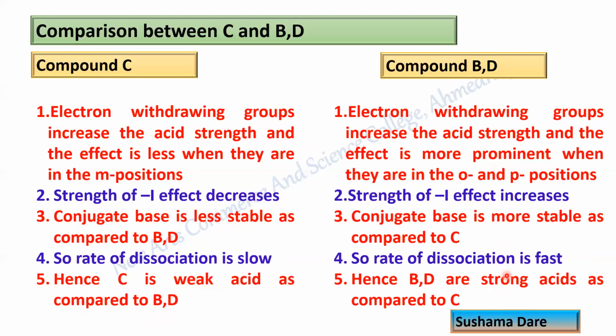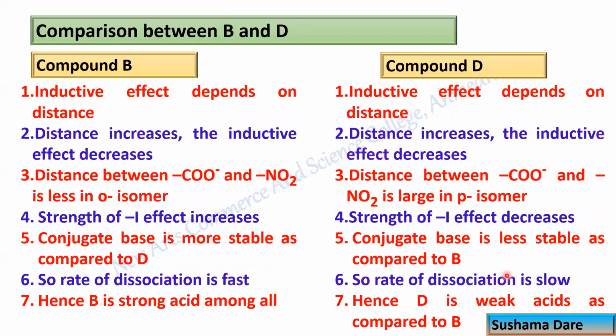So at the end, we have to explain the difference between compound B and compound D. The inductive effect depends on distance. As distance increases, the inductive effect decreases. That is true in case of D, where the nitro group is present at para position.